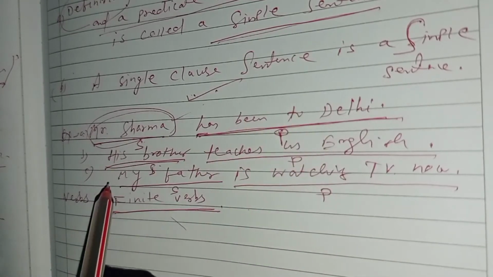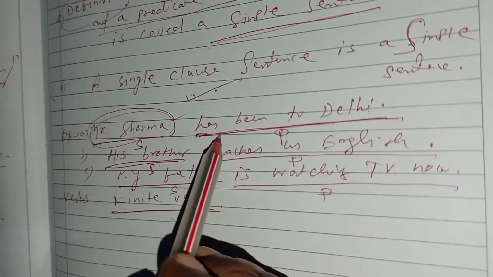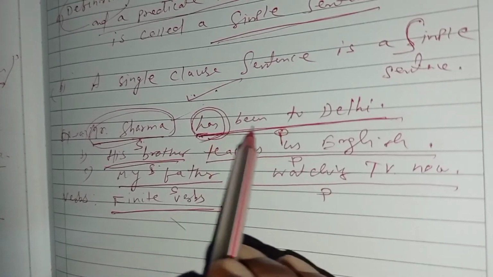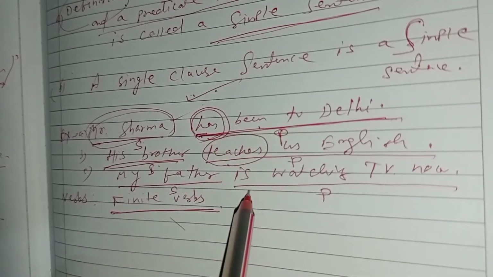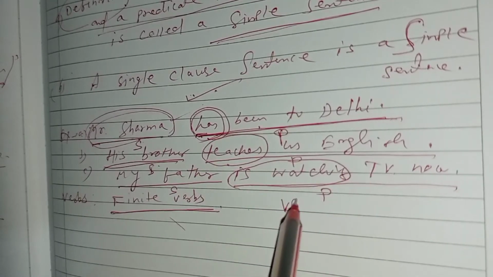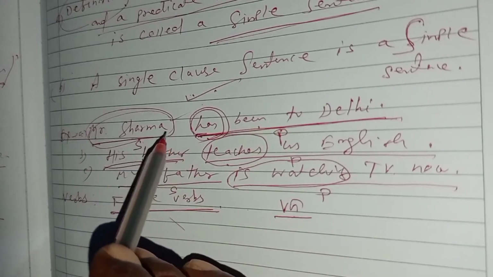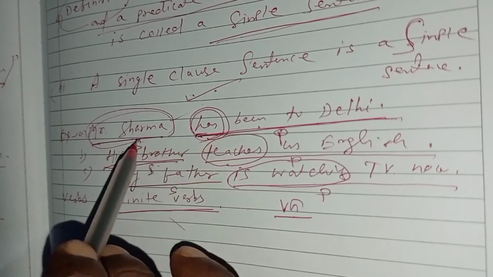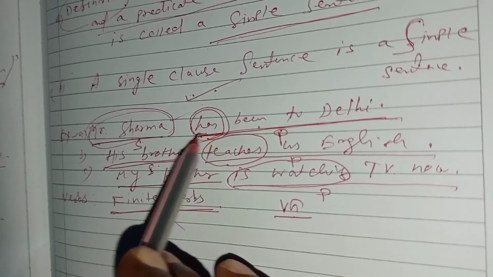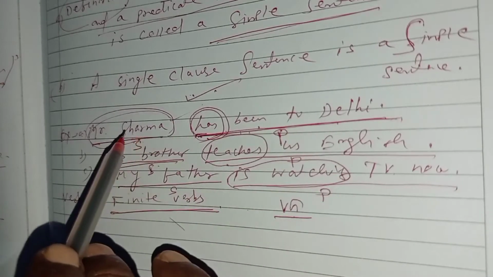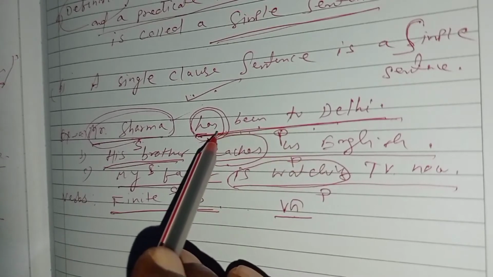First of all, you remember, in the predicate part, the verb is the head word. Here, has been is the verb. Teaches. Here is watching. These are called verb groups, VG. But before knowing this, it is also very important to know why this is called a simple sentence, because it contains only one clause, having a subject and a predicate, and there is a finite verb.